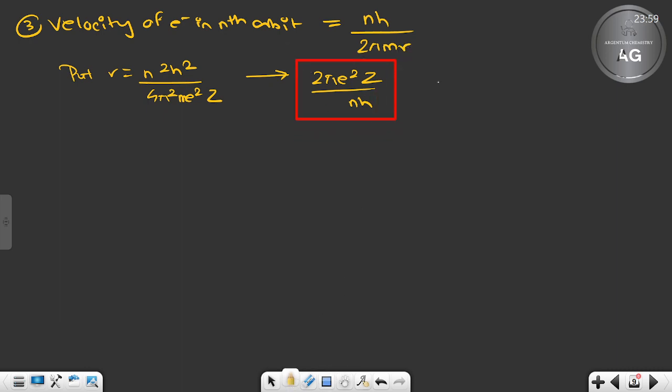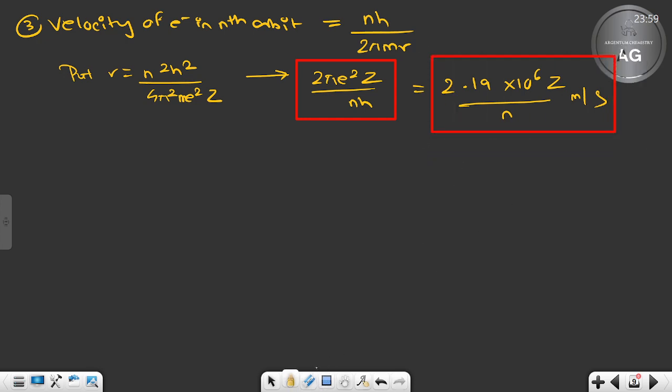Now what is the shortcut? Shortcut has to be there. The shortcut is 2.19 into 10 to the power 6 z by n meter per second. Every time you cannot apply the long way, so you have to apply the shortcut sometimes.